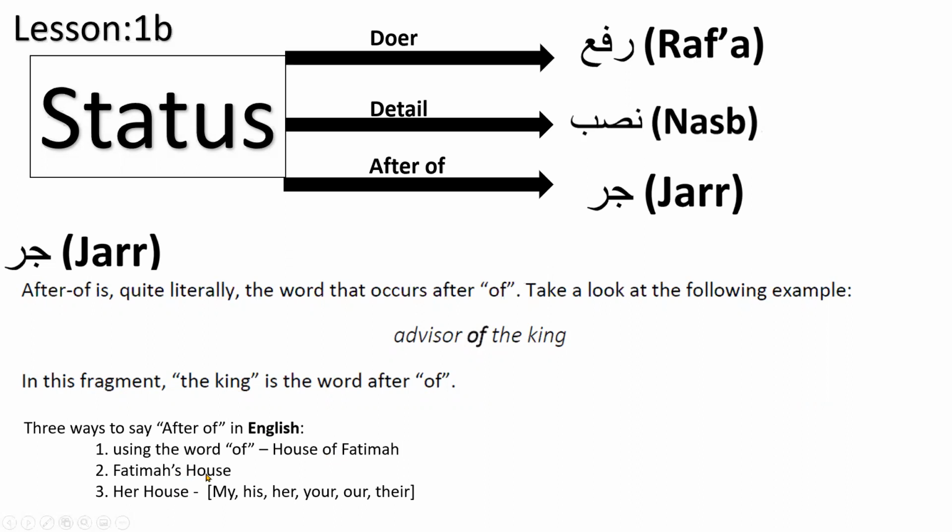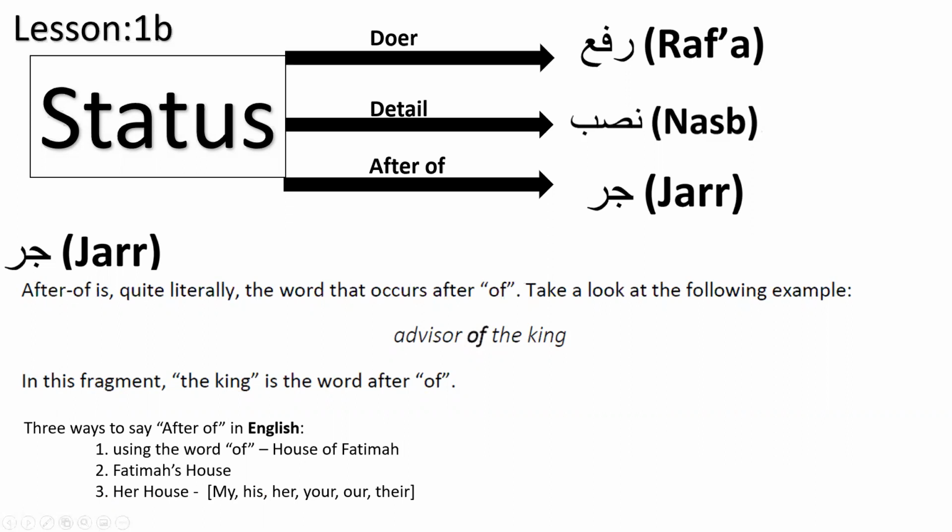We can also say Fatima's house. That is also of. There's a hidden of here. This is a way in English that we say apostrophe s, right? We can also say, without using a name, her house or my house or your house. There's also an of here. Her house means it's ownership, right? The house belongs to her.